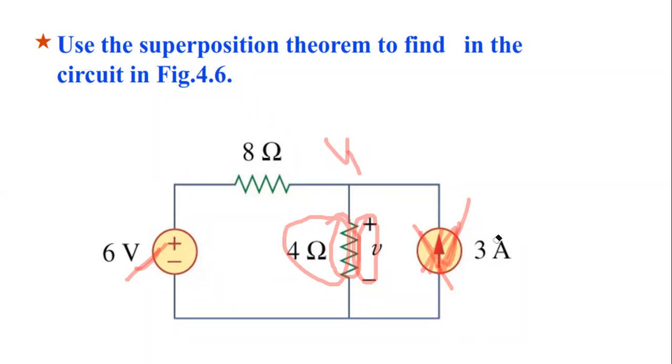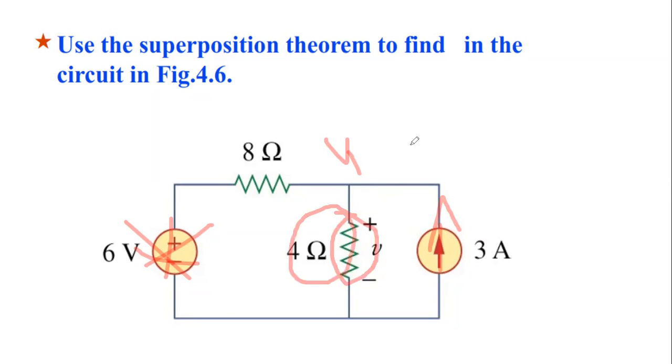After that, again I will switch off this one, and only this is acting. Now I will again find the voltage across the 4 ohm resistor, and suppose that voltage is V2.